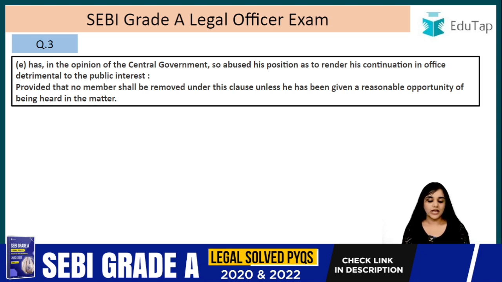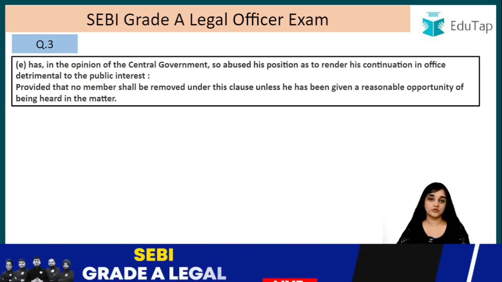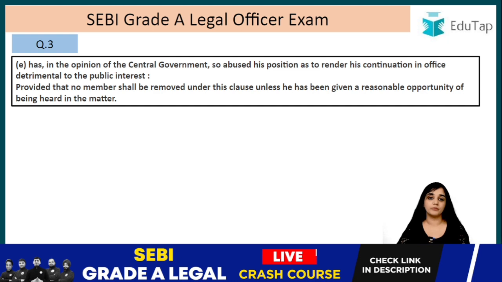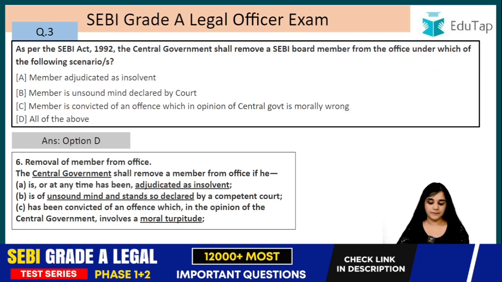Provided that no member shall be removed under this clause unless he has been given a reasonable opportunity of being heard in the matter. So, he has to be given a reasonable opportunity of being heard, he has to be given an opportunity, then only he can be removed from his office, right? And who removes him from the office? It is the central government. Please remember, it is the central government, alright.